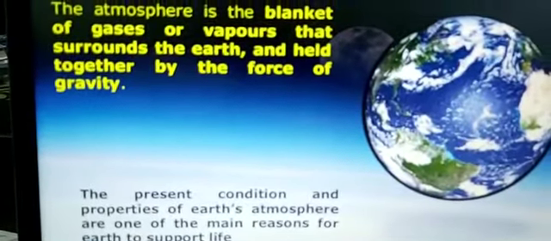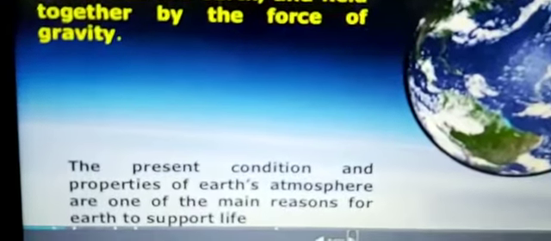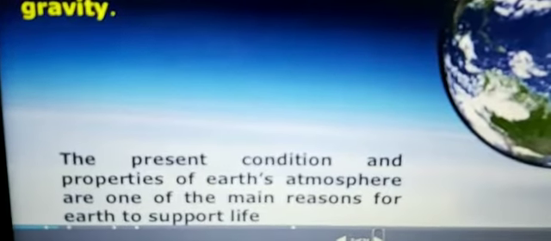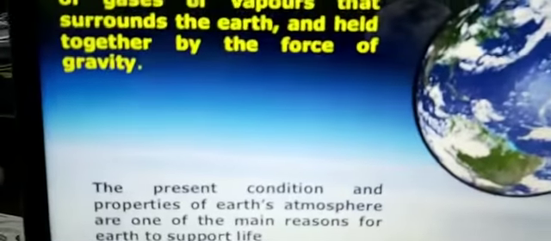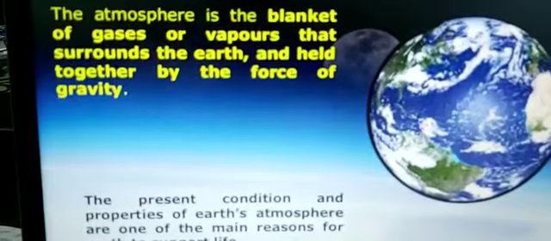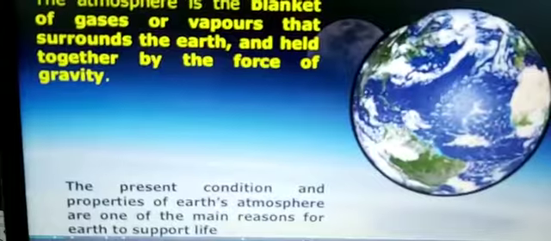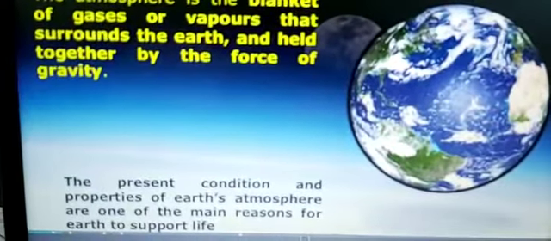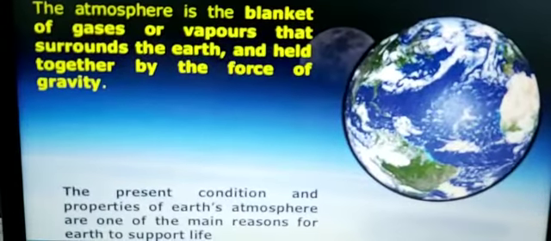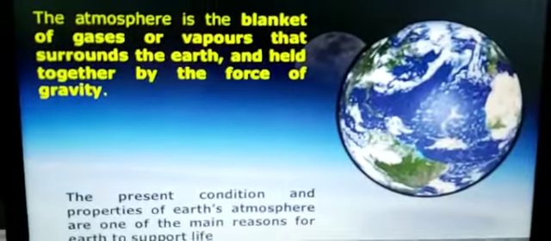Why is there life only on earth? Because of the properties of the earth's atmosphere. Now, the blanket of air surrounding the earth is known as atmosphere. It exists in several layers around the earth. These layers become thinner at high altitude, meaning the higher you go, the thinner it becomes. Therefore, one finds it difficult to breathe as one goes up. You will find it very difficult to breathe when you climb high in the mountains. That is why mountaineers carry oxygen with them.